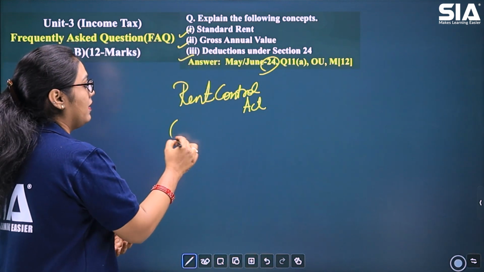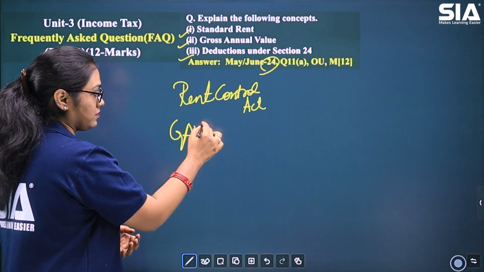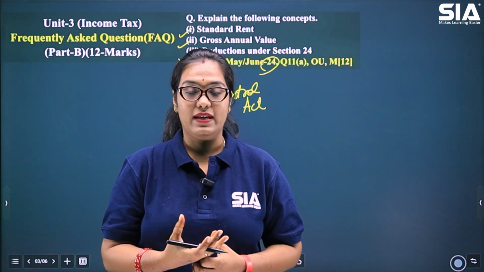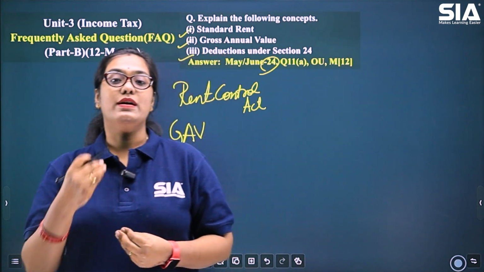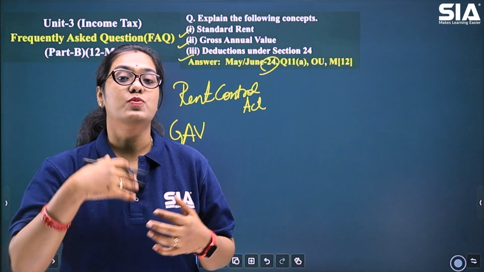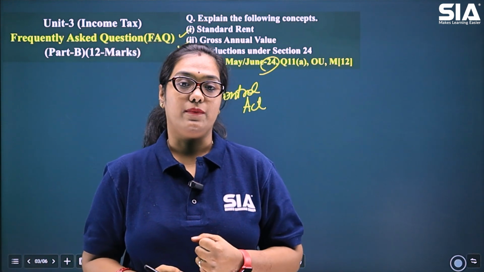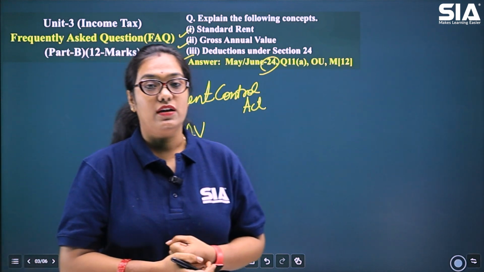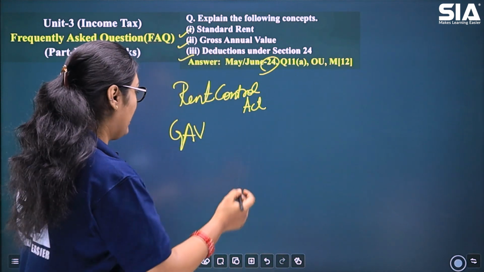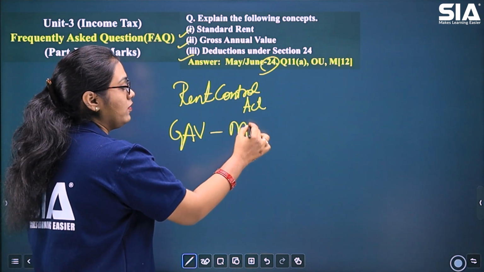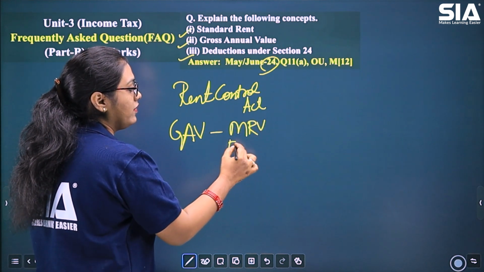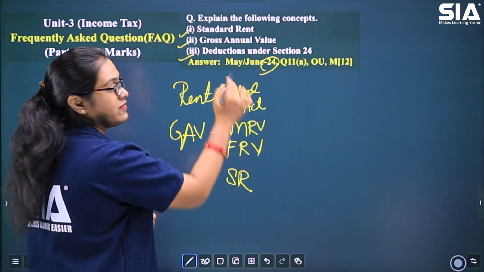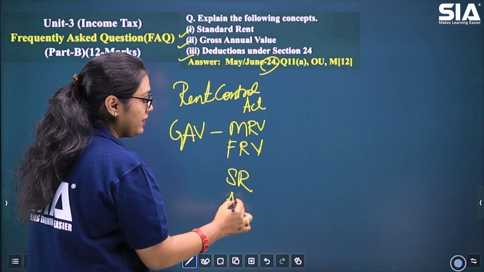The second bit is about gross annual value. Gross annual value is the taxable value. That is, this is the value based on which the income from house property will be calculated. Now, how do we calculate gross annual value? For the purpose of calculation of gross annual value, we require municipal rental value, we require fair rental value, something called standard rent, which we have just done, and the actual rental value.